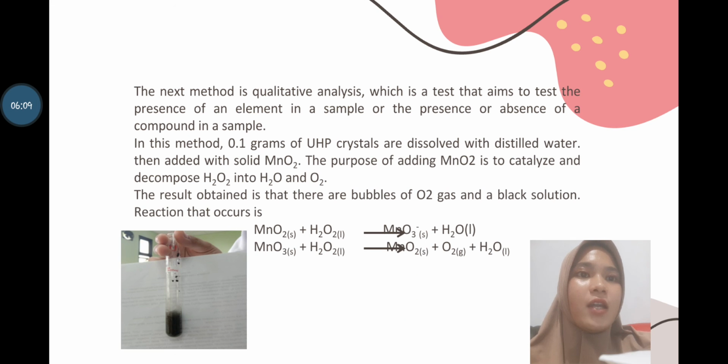The purpose of adding manganese dioxide is to catalyze and decompose hydrogen peroxide into water and oxygen. The result obtained is bubbles of oxygen gas and a black solution.